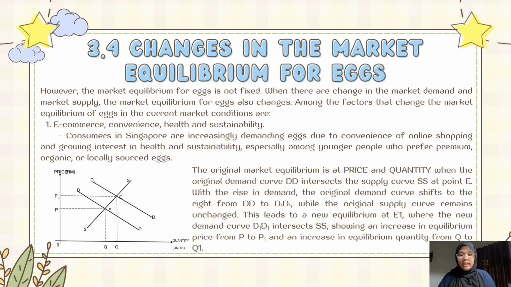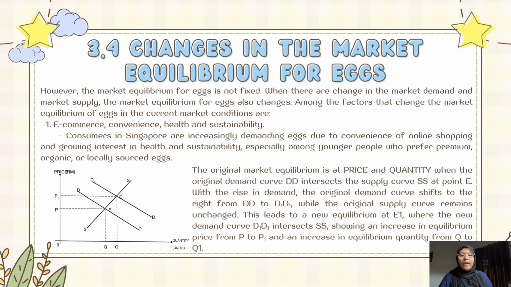As you can see, that is the curve of change in demand in the equilibrium for egg. The original market equilibrium is at price P and quantity Q when the original demand curve DD intersects the supply curve SS at point E. With the rise in demand, the original demand curve shifts to the right from DD to DD1, while the original supply curve remains unchanged.